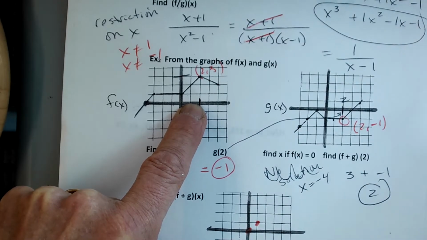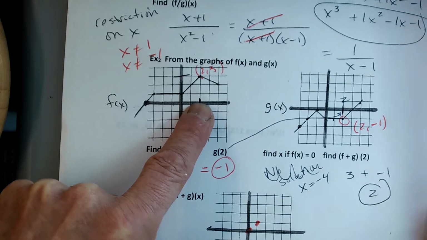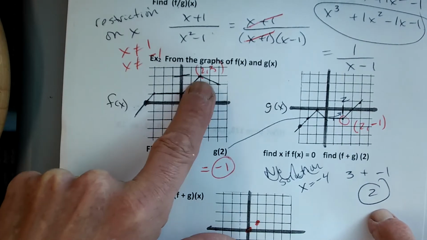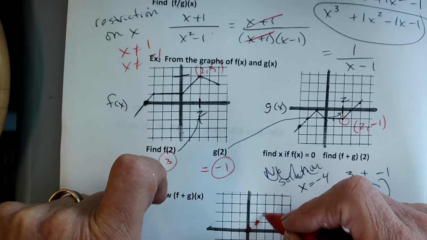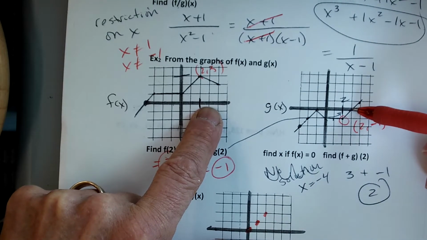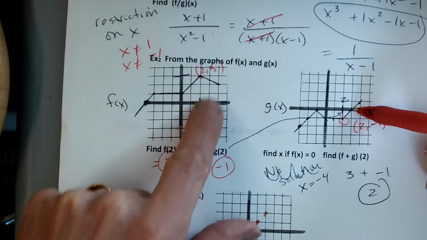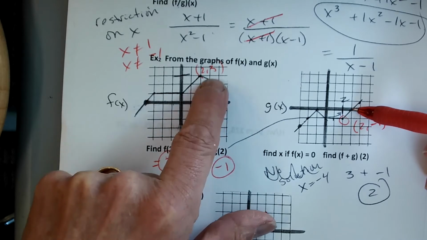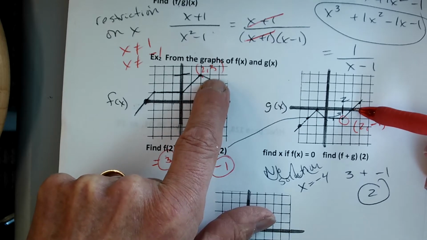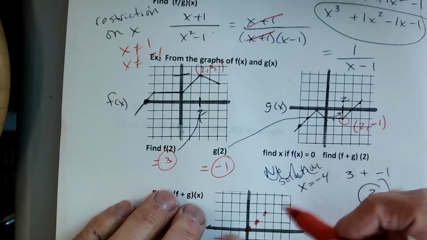Are you seeing what I'm doing? So we already know what 2 is. We did 2s. We already got that one. We know that's 2, right? We did that. We got the height of 2, and we got that to be 2. Then if we go to 3, what's the height of the F graph? Looks like 2.5, doesn't it? 2.5. And what's the height of the G graph? So it'd be about 2.5, right?